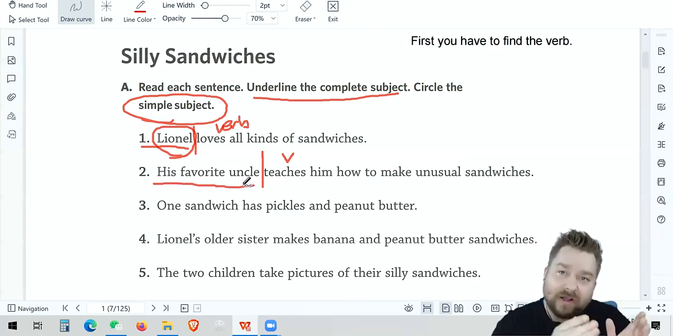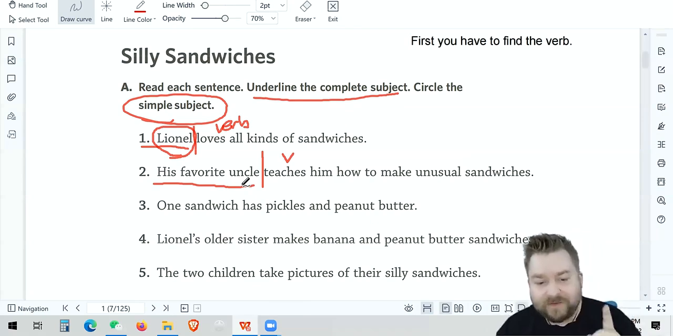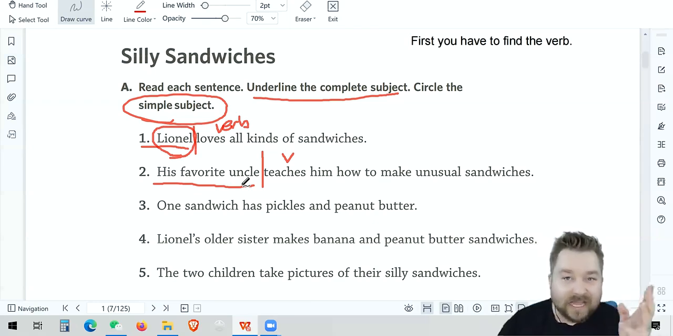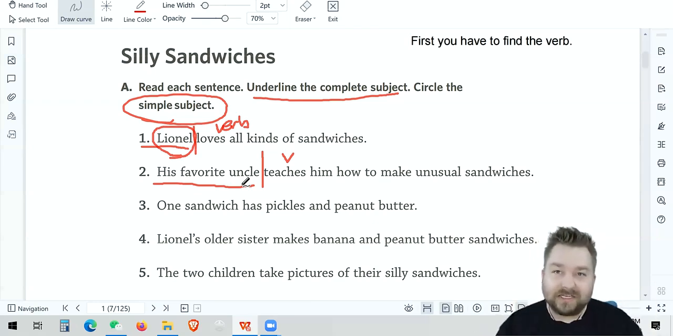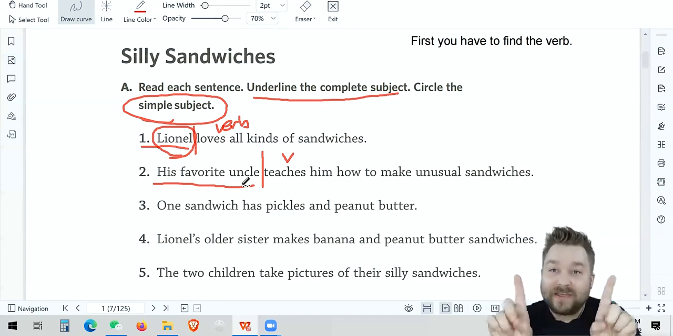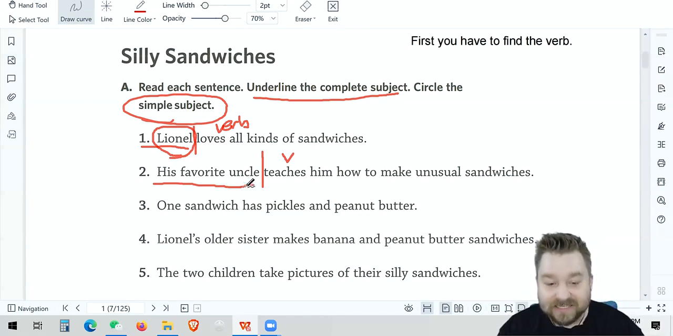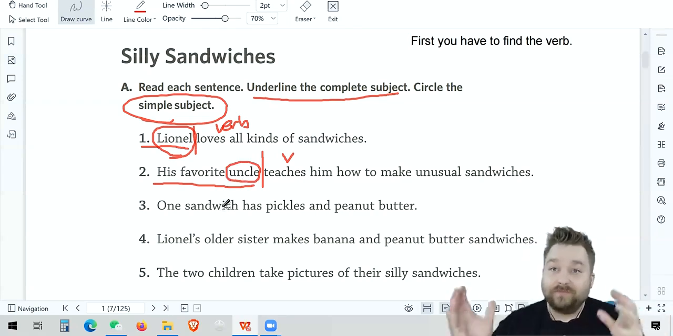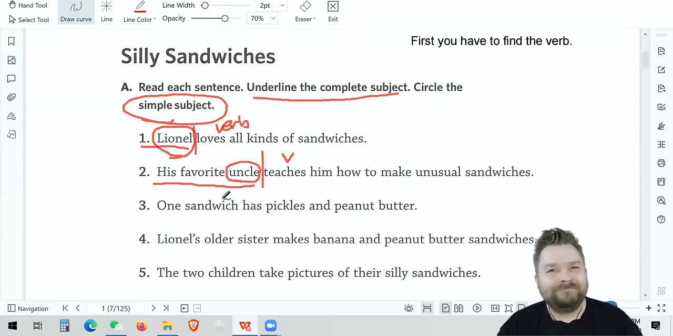Now, let's look in our complete subject and find the one word that the subject is about. His favorite uncle. Well, what's the important thing? Remember on the first sentence we said Lionel does something, right? Lionel loves. Well, in this subject, what does the thing do? The thing teaches, right? Who teaches? What teaches? The uncle. There you go. See how they match? That simple subject matches our verb. So uncle is our simple subject. His favorite uncle is the complete subject. It's pretty easy, right? Look at that. Just a few minutes and you've already figured it out.